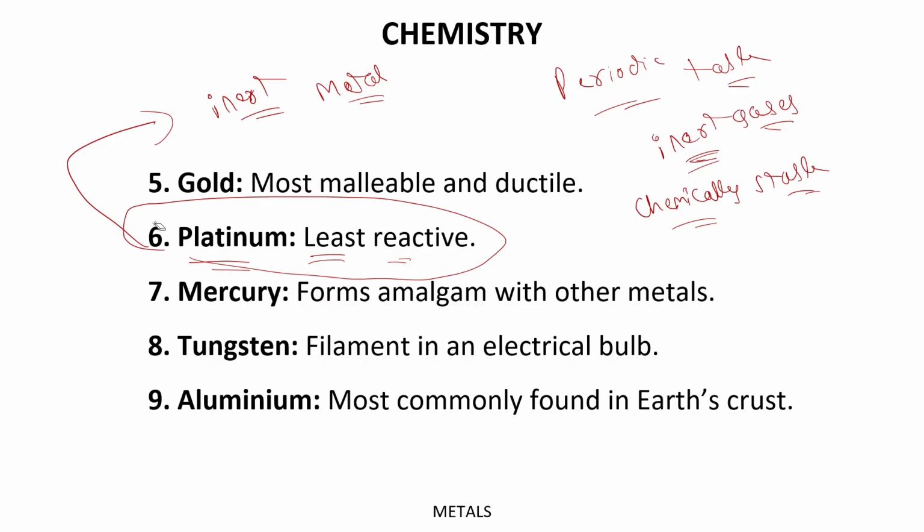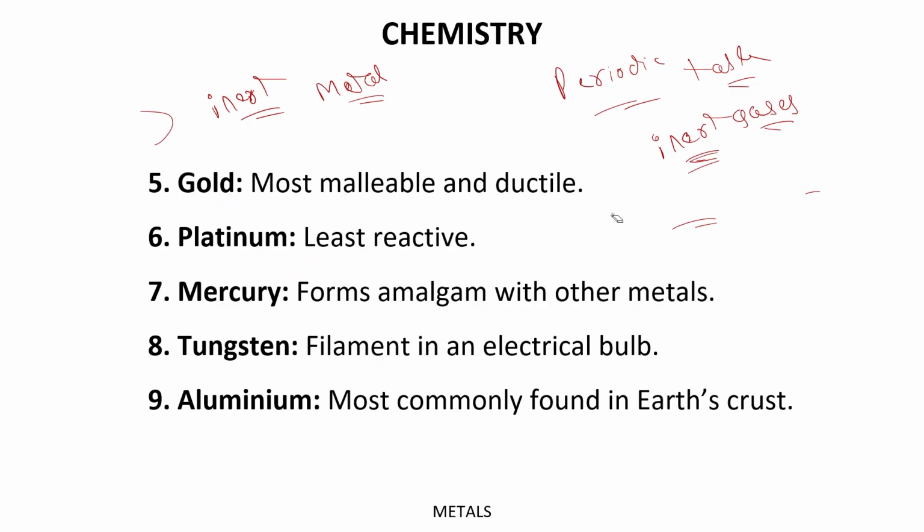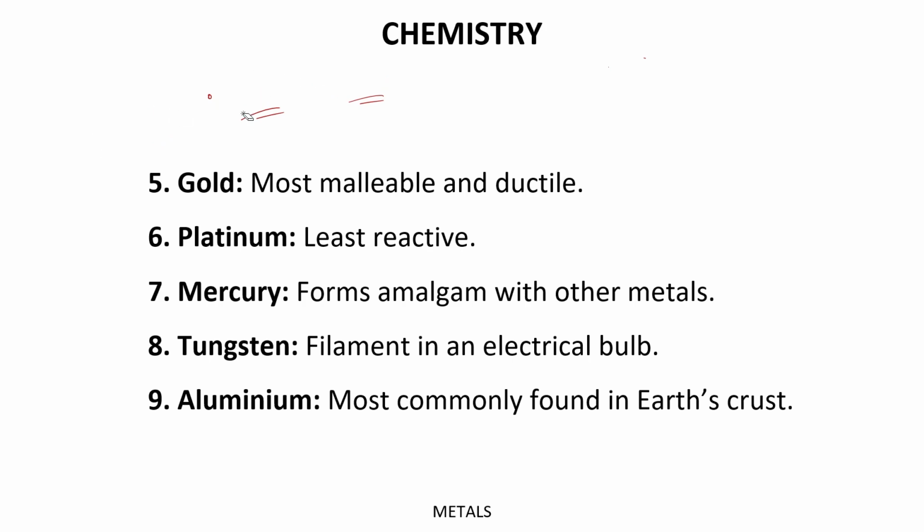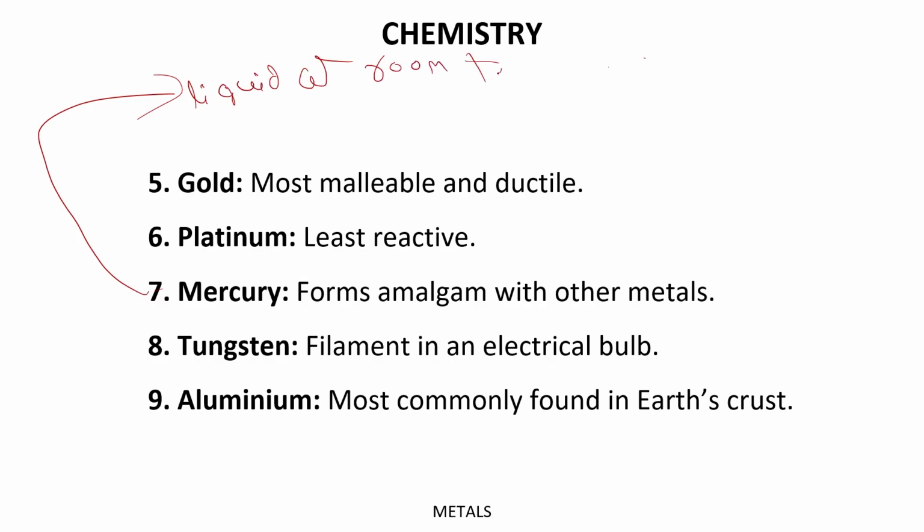Thereafter, we have the mercury. Mercury is basically a metal which is liquid at room temperature.